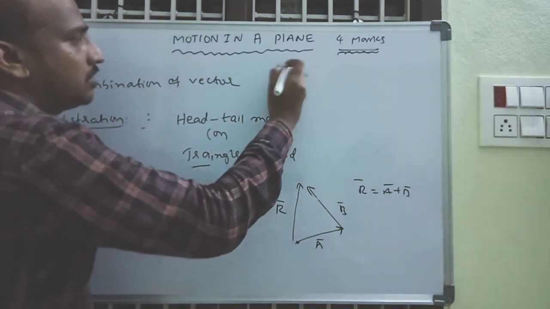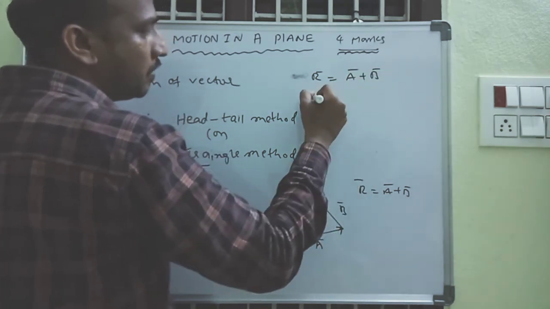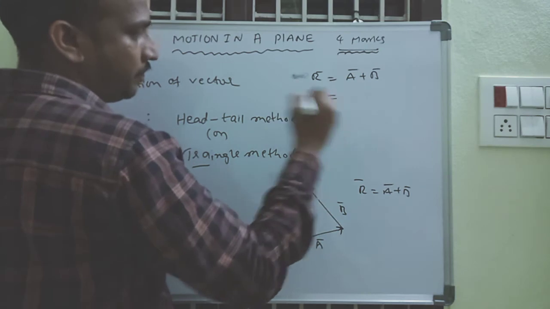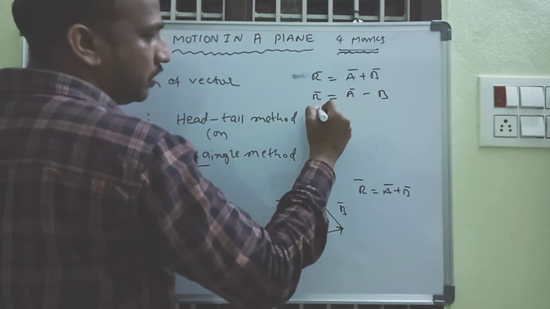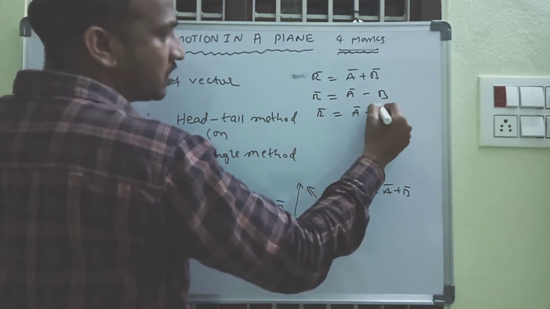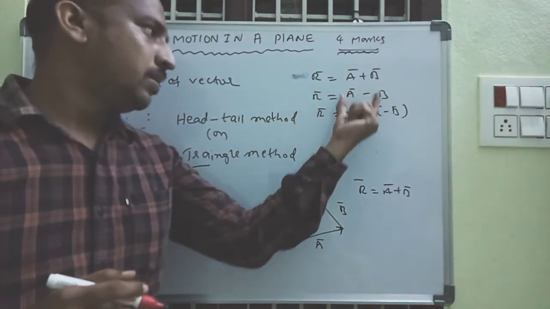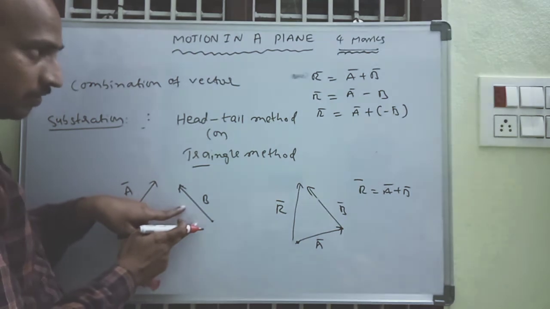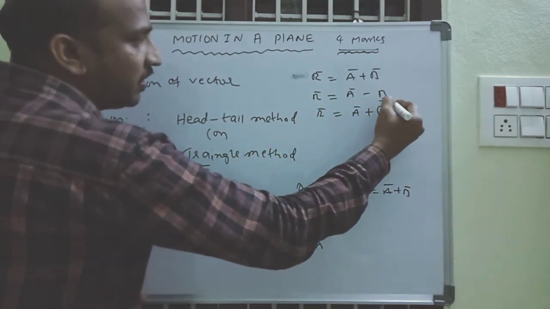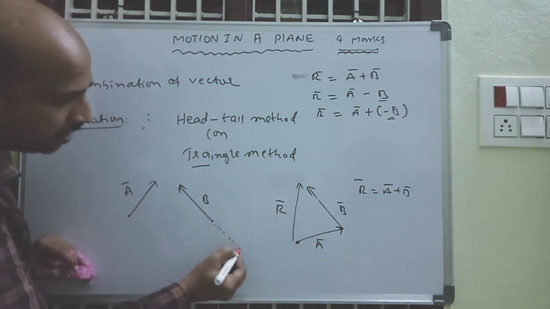Here R is equal to, in addition we write A plus B. In subtraction we write A minus B. This A minus B I will write as A plus of minus B. Now this is the A vector, this is the B vector, but my vector has a negative sign. Negative sign means opposite direction.